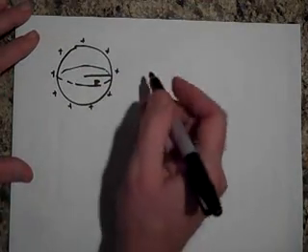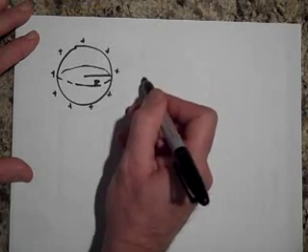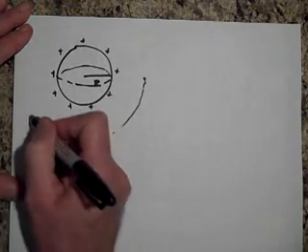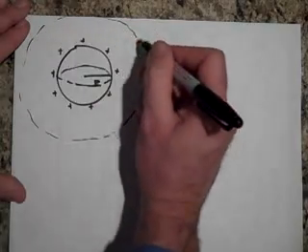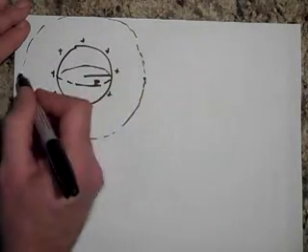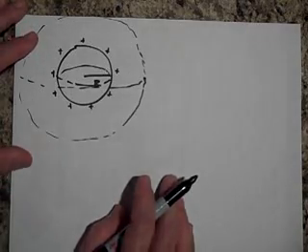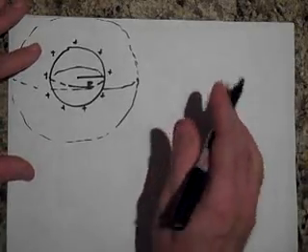Let's say right here, I want to know what the field is right there. So what I'm going to do is put in a Gaussian surface. I always dot my Gaussian surfaces to remind me that those are imaginary.